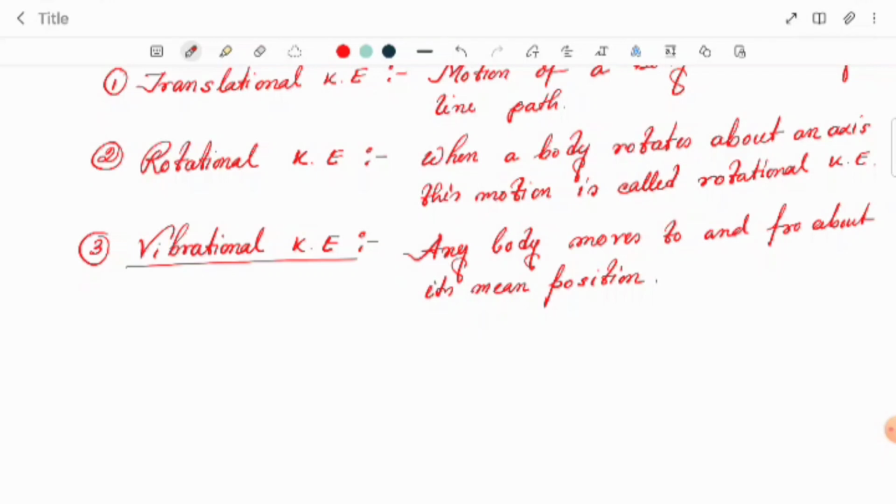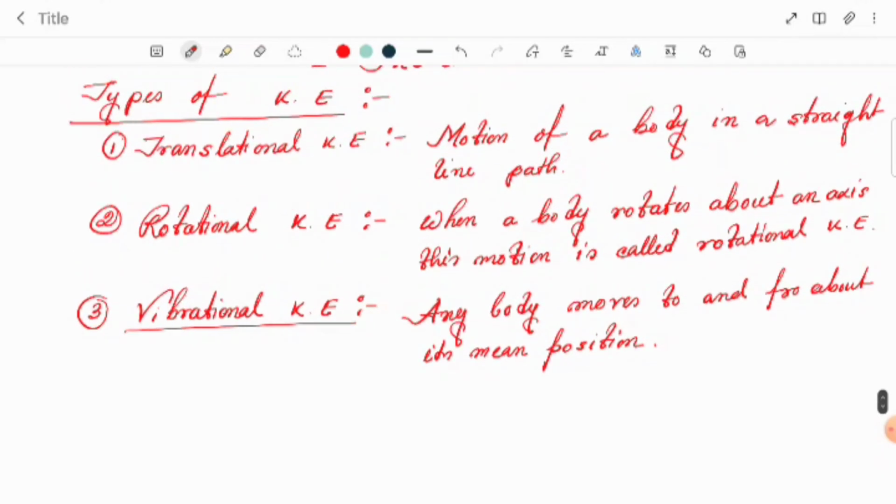Now if we strike it in the middle, we get vibrational kinetic energy. Or suppose a wire is clamped on both sides, both ends, and if we strike it in the middle, we can see that vibration is produced. So this type of motion can create vibrational kinetic energy. So these are the examples of translational, rotational and vibrational kinetic energy.